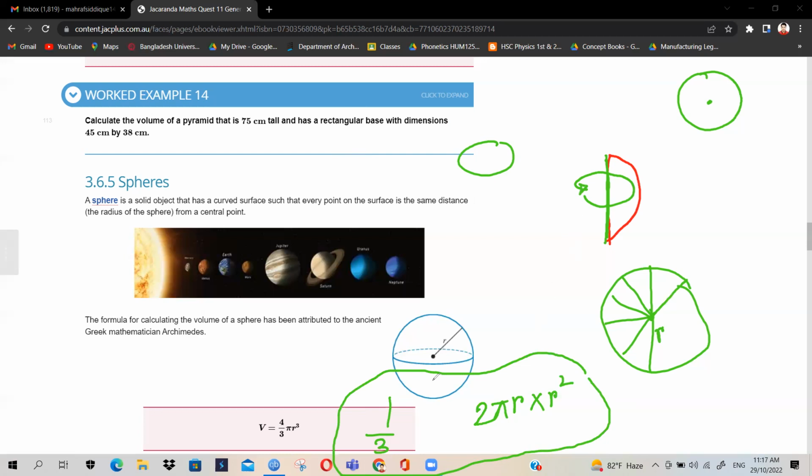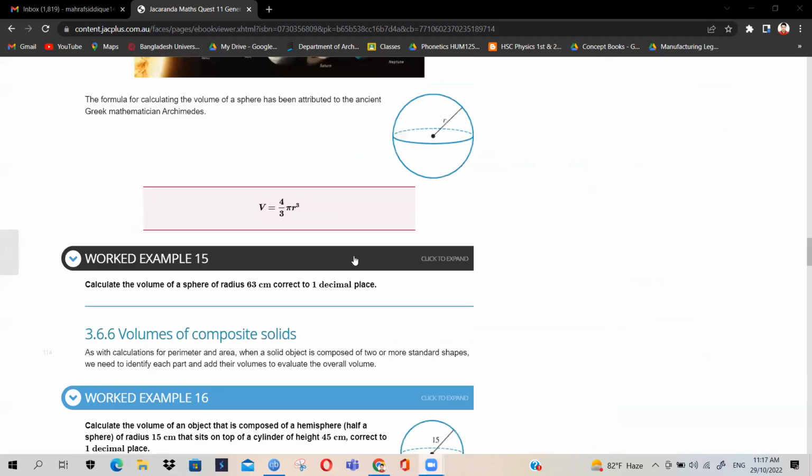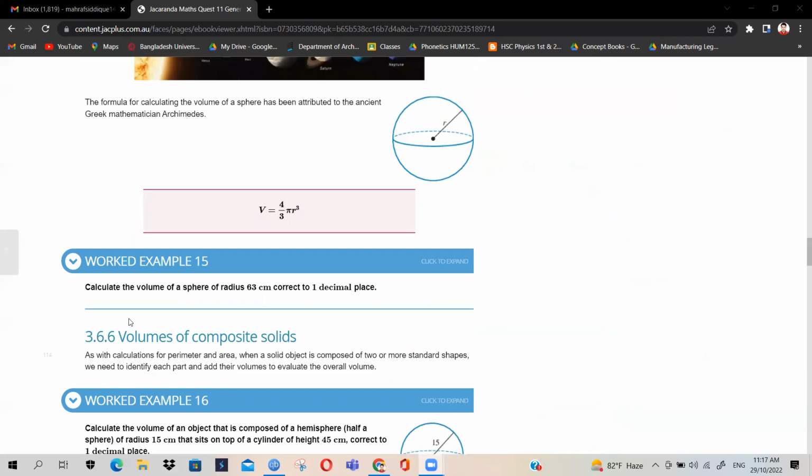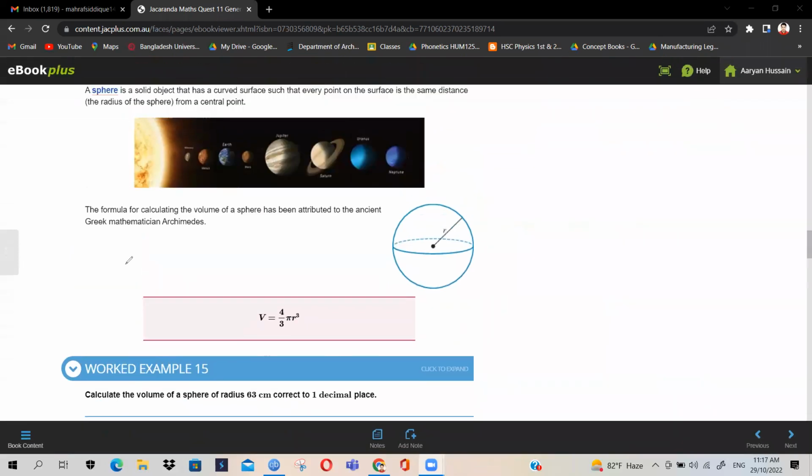But for the time being, just remember this formula that the volume is 4 upon 3 pi r cubed. And how spheres are formed, that is easy, right? There will be a rotational axis of a semicircle, and based on that, you will rotate. Cool. And another thing, the surface area for spheres is 4 pi r squared. Okay, 4 pi r squared. Now I remember, yes.